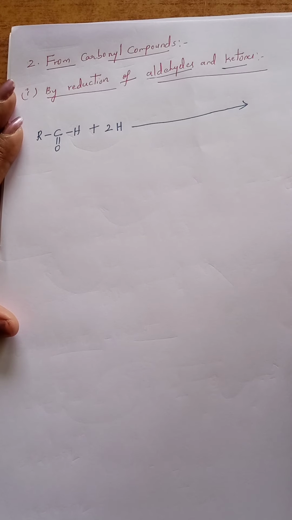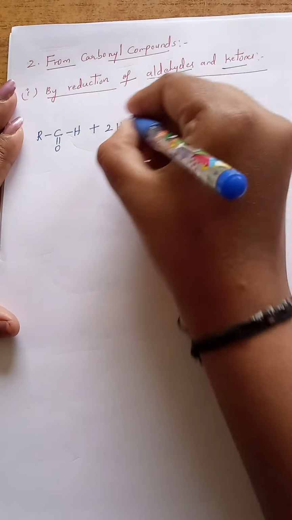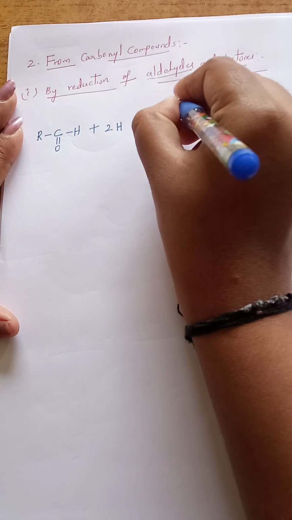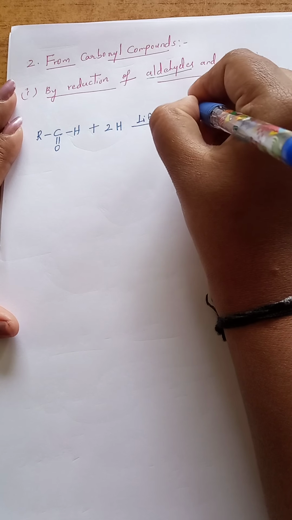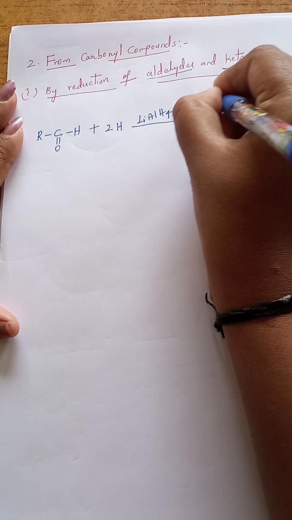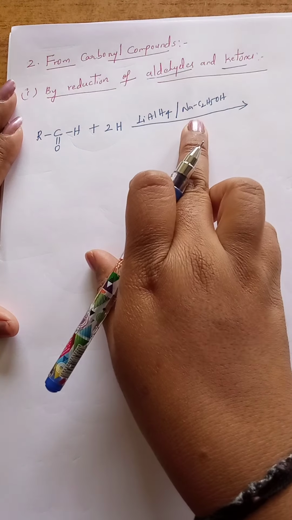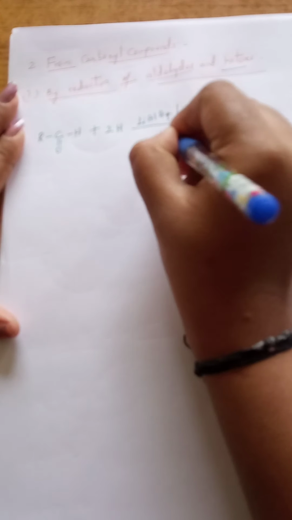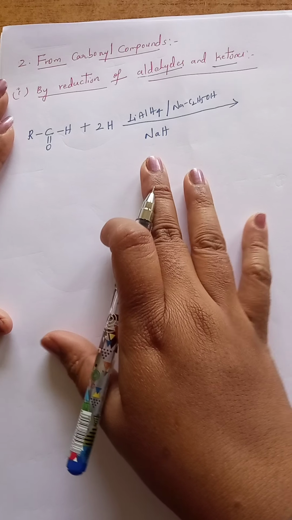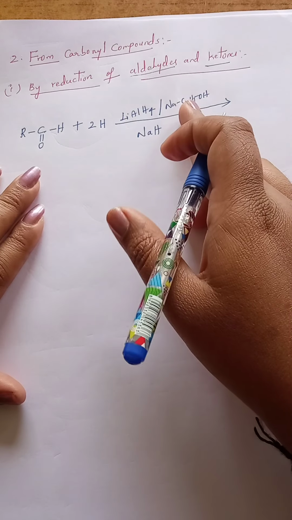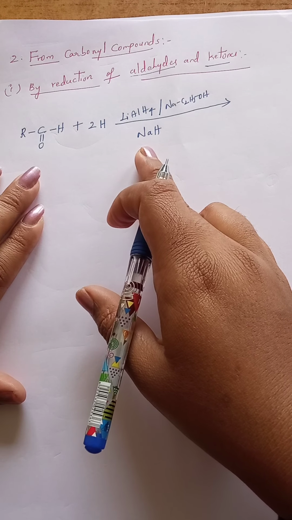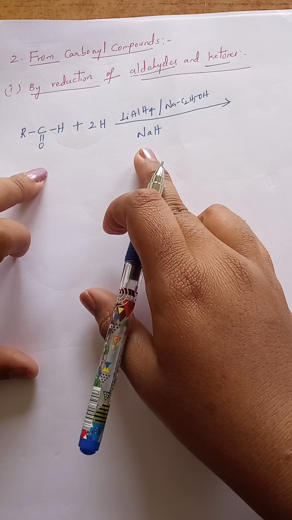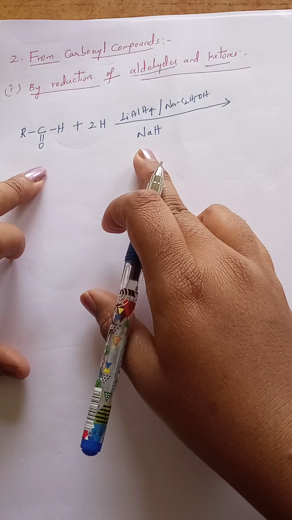So here you can take different types of reducing agents like lithium aluminum hydride, or sodium in ethanol, Na in C2H5OH, this is also acting as one of the reducing agents, or sodium hydride NaH, this is also acting as a reducing agent. So in presence of any one of these three reducing agents, addition of hydrogen takes place to the aldehyde, converts aldehyde into alcohol.